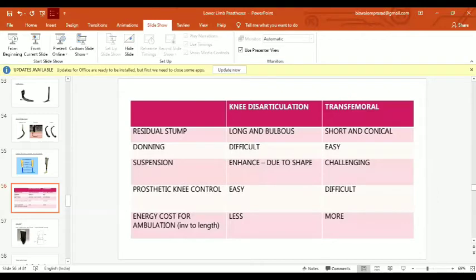Then prosthetic knee control is very easy in knee disarticulation. As you know, the longer the lever arm, the control mechanism or functionality also increases. So prosthetic knee control is easy in knee disarticulation, but in transfemoral it is quite difficult. Energy cost of ambulation is very low in knee disarticulation, while in transfemoral it is more.